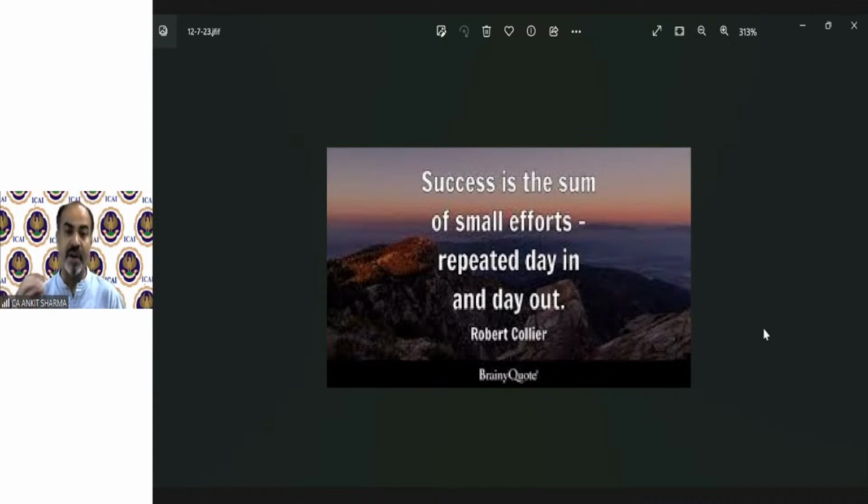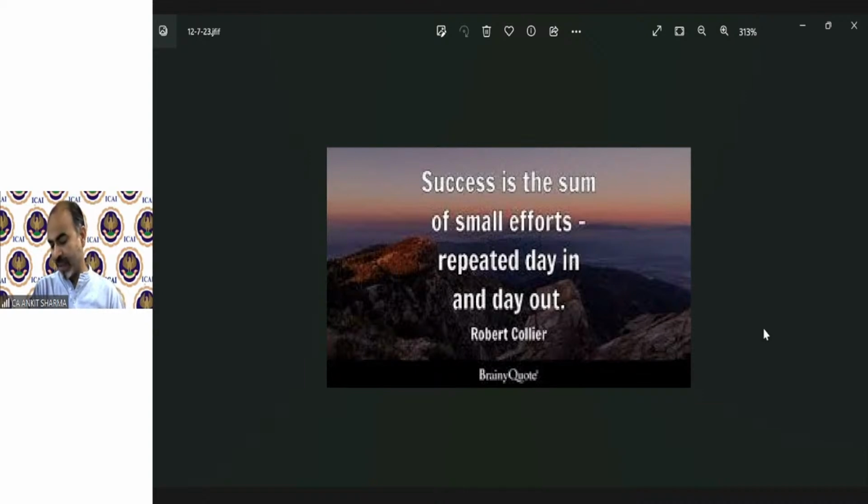When you become a chartered accountant, and somebody sees you and says, wow, you are a chartered accountant, you are so successful, you have a reputation in society, it does not mean that you got this in a single day. You make efforts every day, for 3 or 4 or 5 years. We sacrifice parties, we sacrifice a lot of things to become a chartered accountant. So we are all actually successful, but behind that success, our small efforts matter.